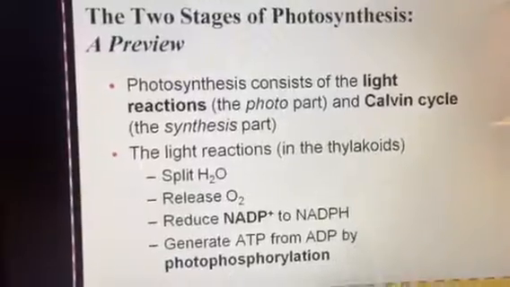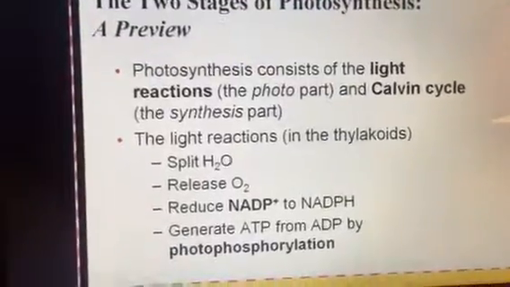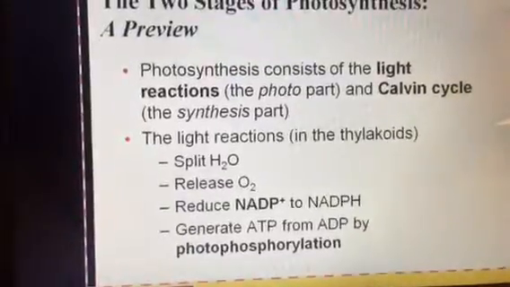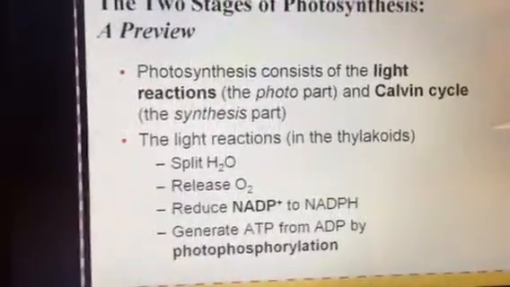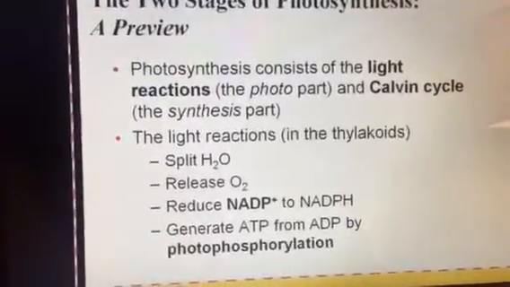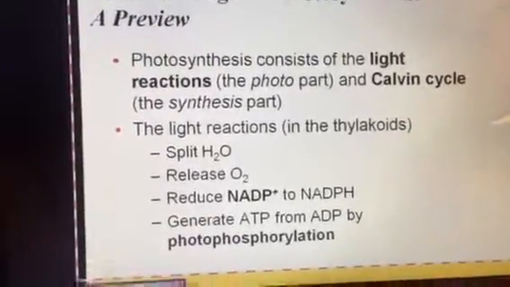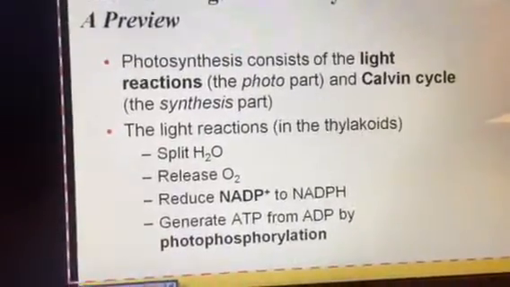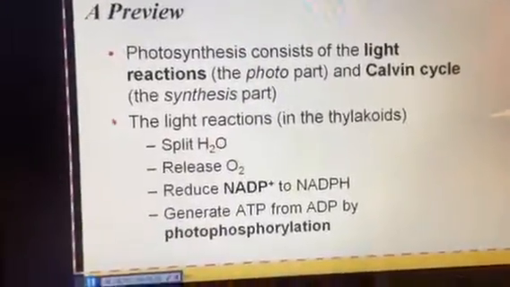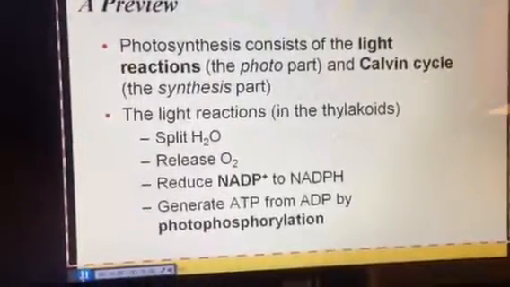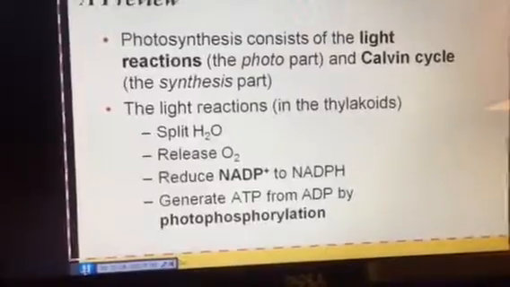The light reactions occur in the thylakoids, and the major events are we split water, we release oxygen, we reduce NADP, which is an electron carrier, into NADPH, and then we generate some ATP, but then we're actually going to turn around and use that NADPH, and we're going to reuse that ATP and they are just cyclical within the process. We make them, break them down, make them, break them down, and they're not considered products because they are broken down in the process.